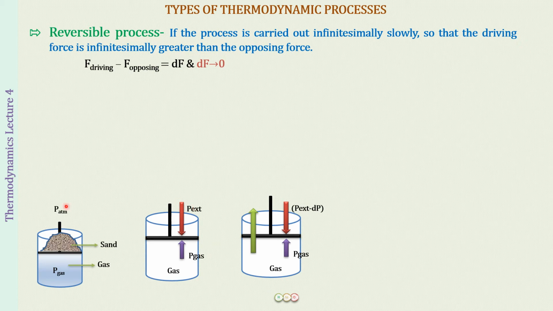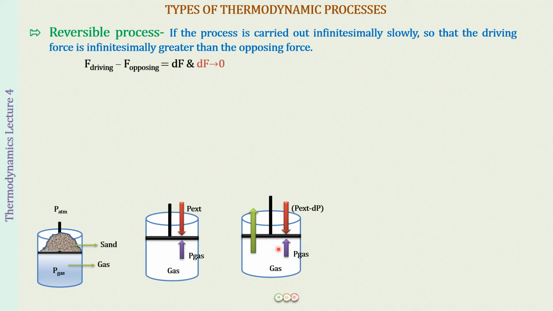Then what did we do? We removed a small bit of sand. So the external pressure will decrease by a very small amount. So this becomes P external minus dP now. Right? So P gas will be greater than P external minus dP. So this is going to push the piston upwards by a very, very small amount.